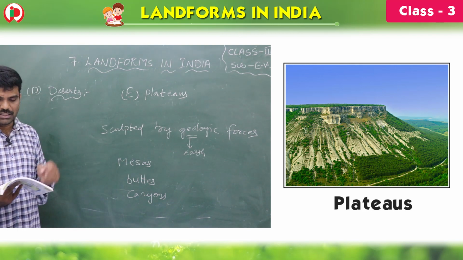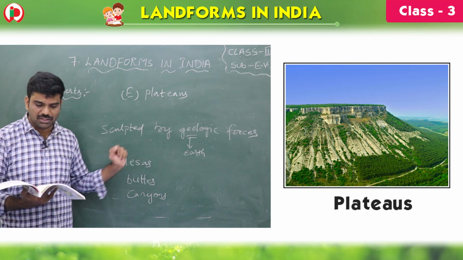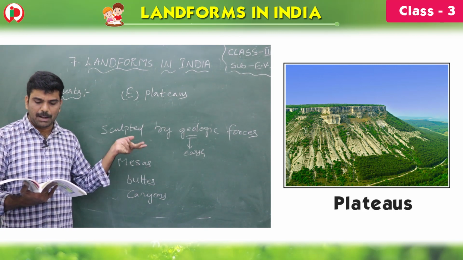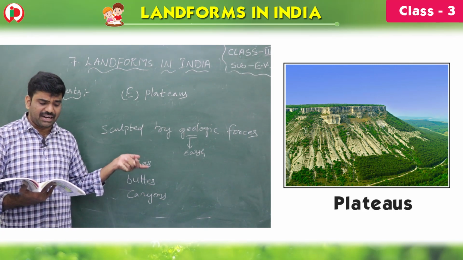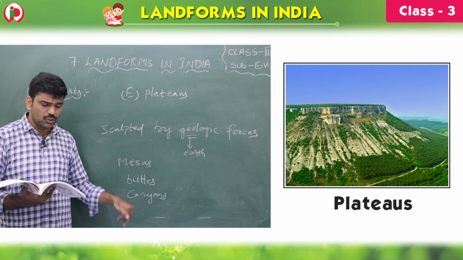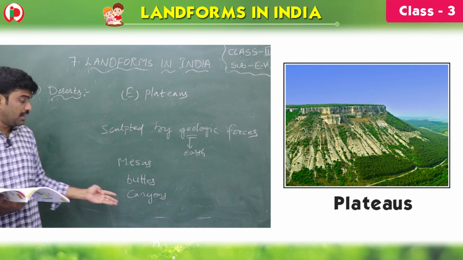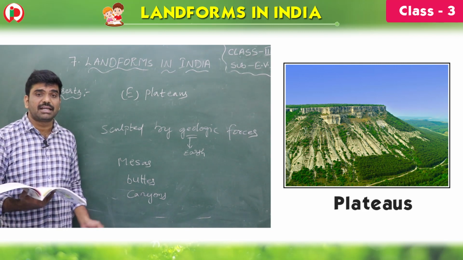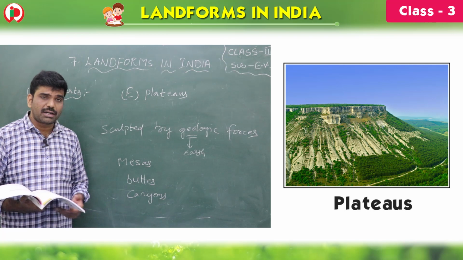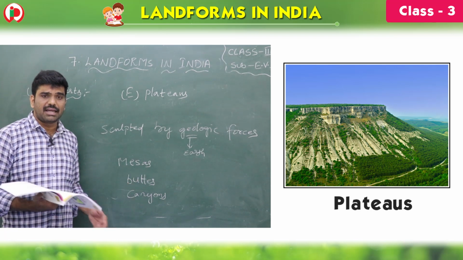Geo means earth, children. They are sculpted by geological forces that lift them up, and wind and rain that wear them down into mesas, buttes and canyons. Now let's see what mesas, buttes and canyons are.